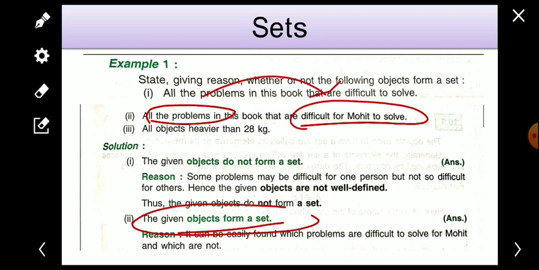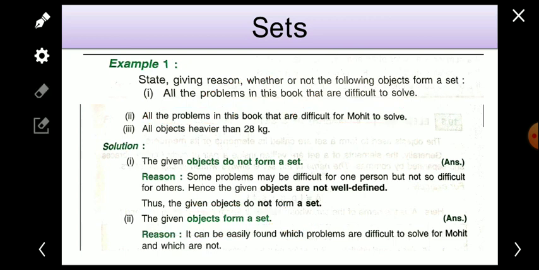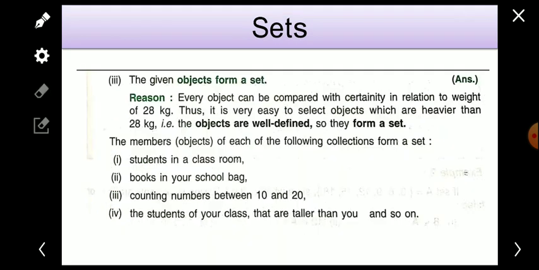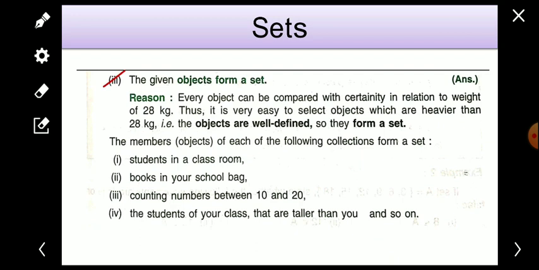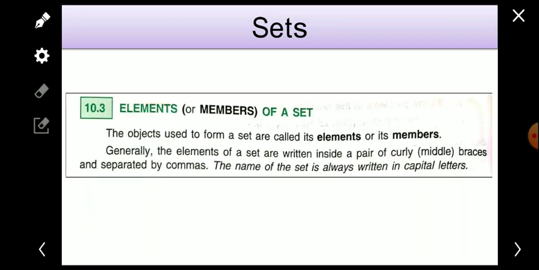The given objects form a set. Why? Because it can be easily found which problems are difficult for Mohit to solve and which are not. Many examples like this are there, and you will do them. Question number 3, example 3, you will also try to do. The examples are given here, and you will practice them.